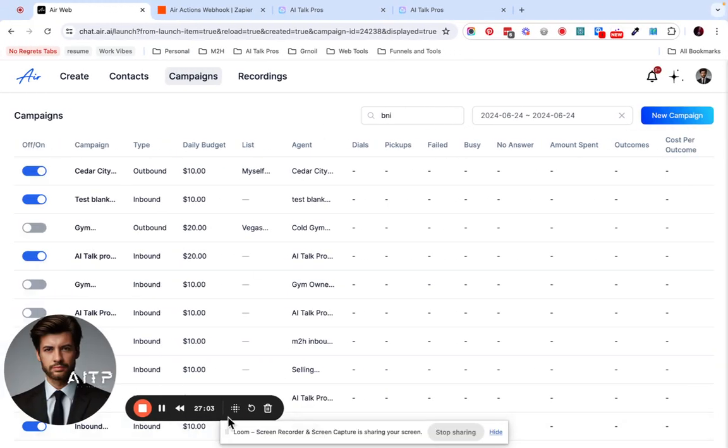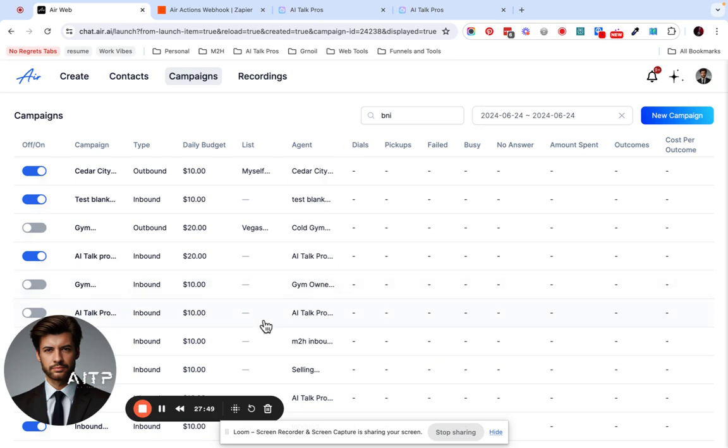And one second, guys. Something I just found out with these guys is, by the way, now that it's making you select a list, you do have contacts inside of Air, but when you're initiating the calls from GoHighLevel, obviously you want it calling people from that list, not from an internal Air list. I just got a call from the AI. So it's a good thing I didn't select one of these other lists because it automatically would have started calling them. So have a list with just yourself on it and then select yourself for the calls. That way you can just hang up when it comes through rather than having this go out to the wrong list of leads if you do have any uploaded inside of Air.